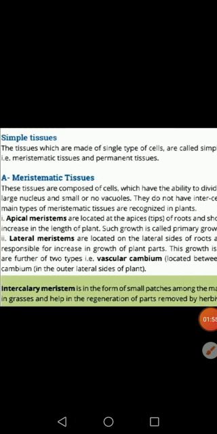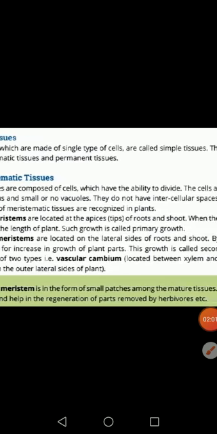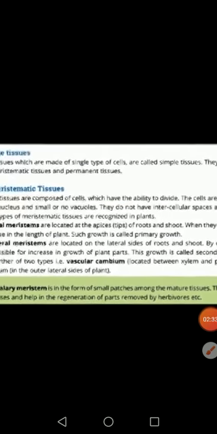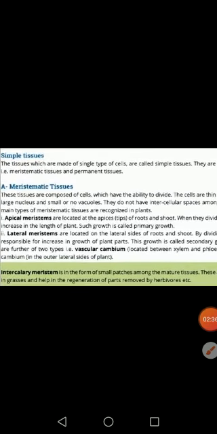Basically these tissues have the ability to divide. The basic characteristic of meristematic tissue is that they have the ability to divide, so they are involved in the growth of the plant. They may be involved in increasing the plant length, or they can increase the plant width. So the basic characteristic of meristematic tissues is that they have the ability to divide.